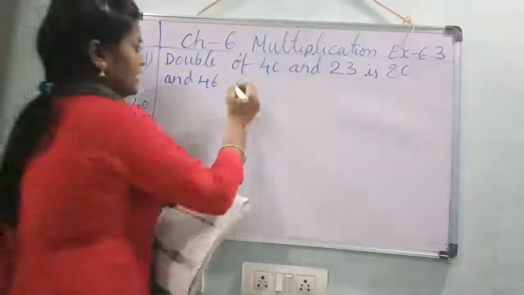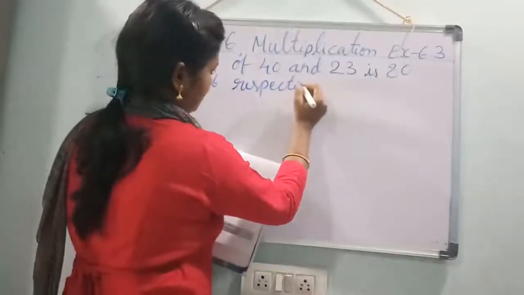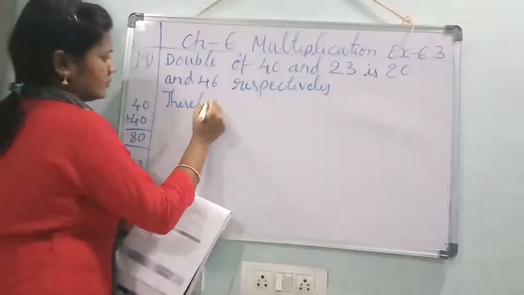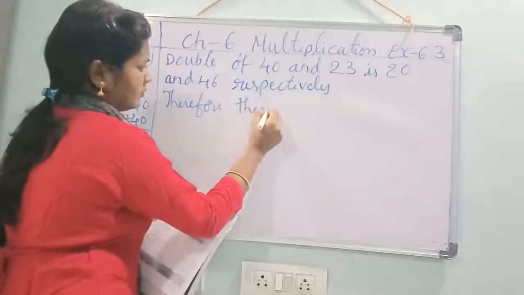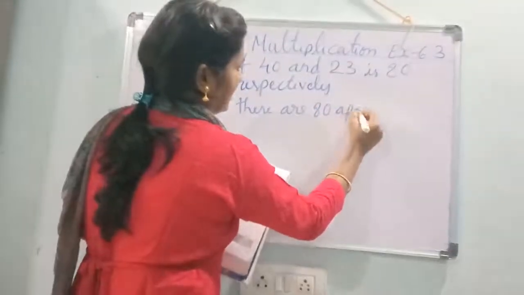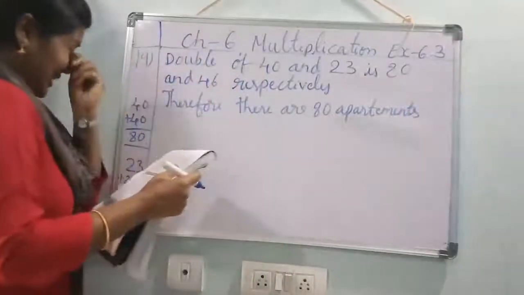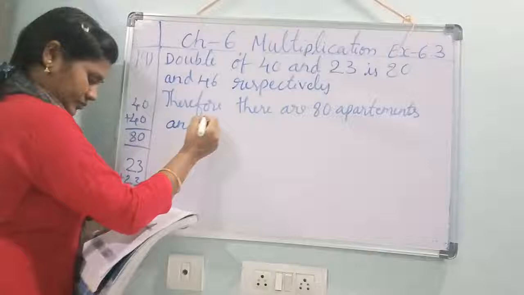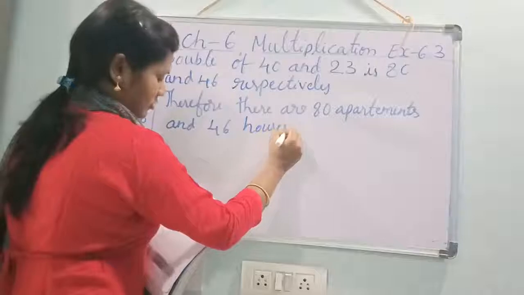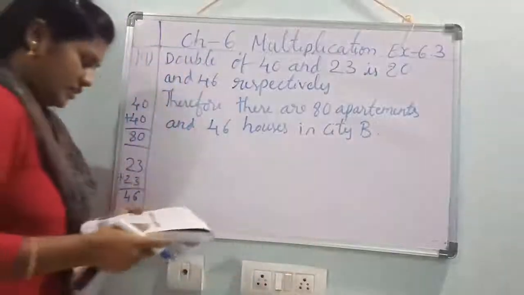Yes, respectively. Therefore, there are 80 apartments and 46 houses in city B. Okay.